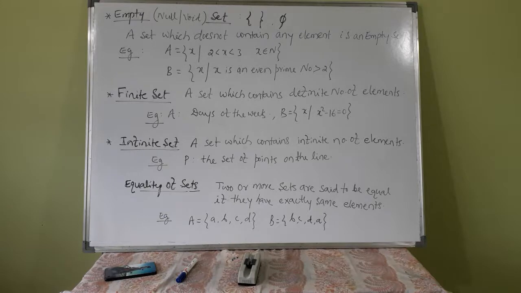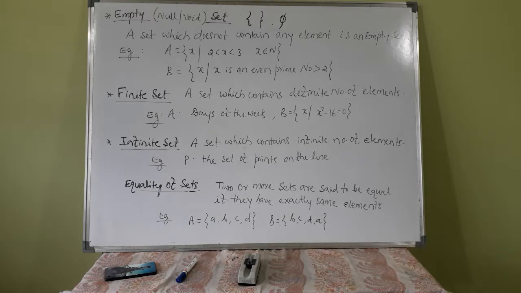Infinite set: a set which contains an infinite number of elements is called an infinite set. Suppose set P is the set of all points on a line. A line contains an infinite number of points, isn't it? There are plenty of examples: stars in the sky, water molecules in a glass of water, etc.